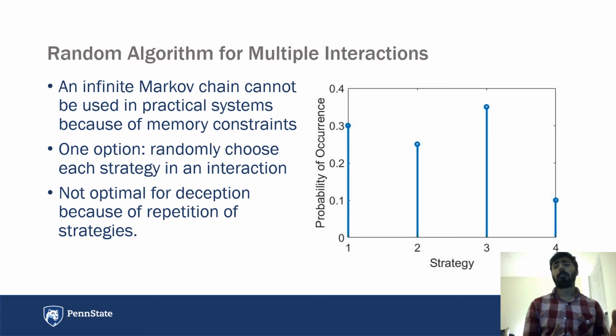One of the issues with Markov decision processes is that they can lead to memory constraints because of infinite Markov chains. So in this case, one way to deceive is using a random variable, like randomly choosing a strategy. However, that's not an optimal algorithm for deception because, as we show in a small experiment, if we choose these four strategies randomly for 20 different interactions, some of them are chosen a lot more times than the others, which means there will be a lot more repetition of those strategies, and humans won't be able to get deceived when there is that repetition.